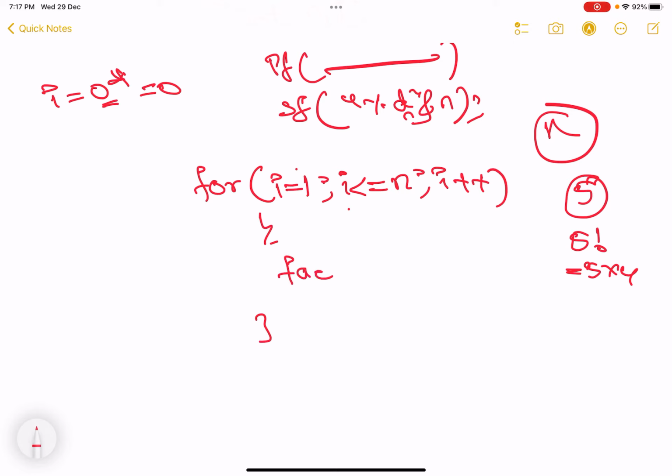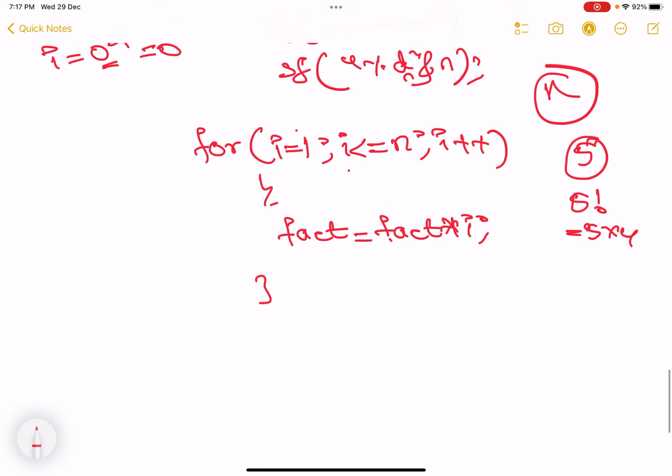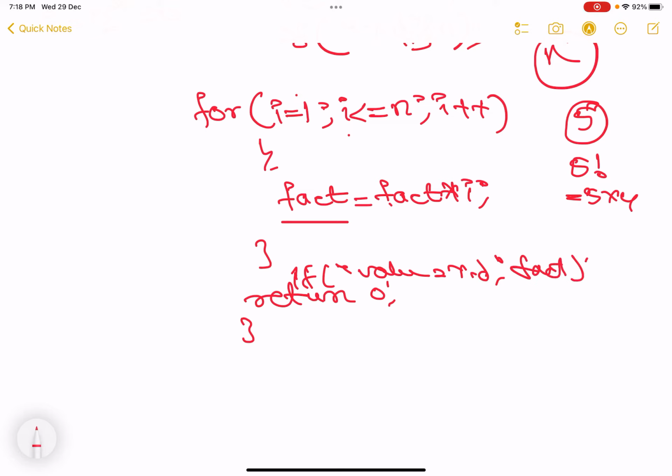Now see, fact is equal to fact into i, semicolon, close. This is my formula. So come back here and initialize int fact, one more variable called fact. You will ask me, sir, why did you write fact? I'll explain this. Now before that, close the program. Return 0 and before that, printf val is equal to %d, fact. Okay, print the factorial value.